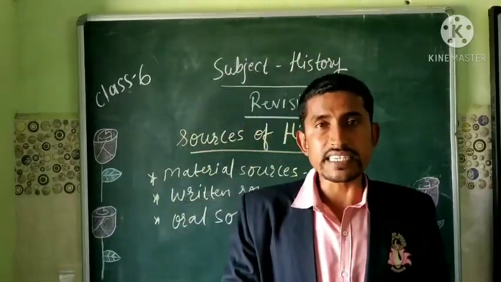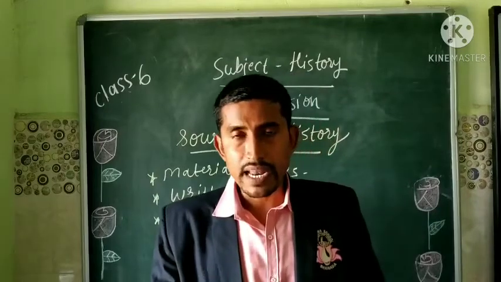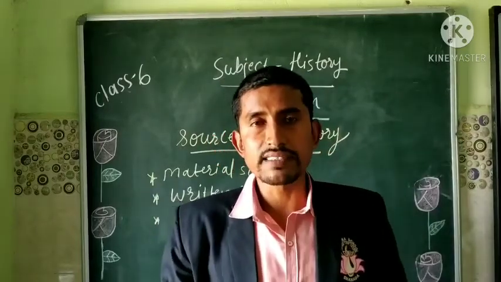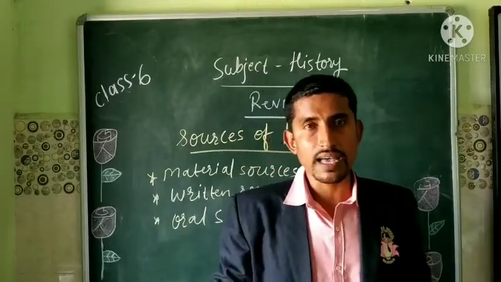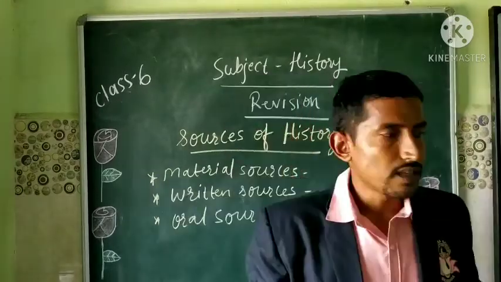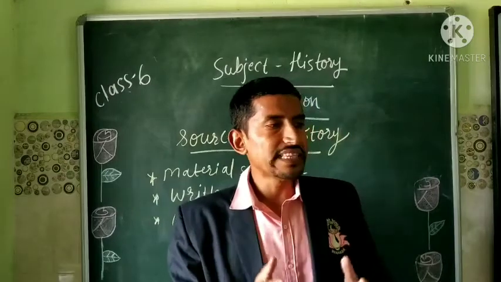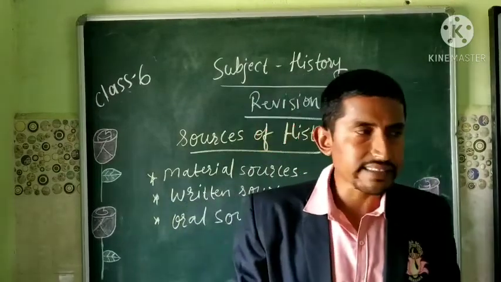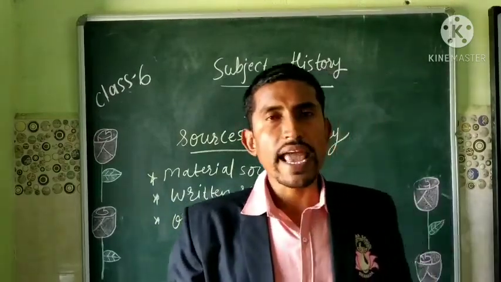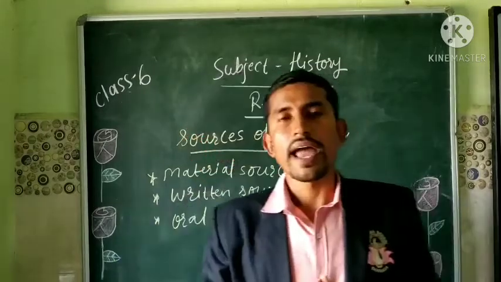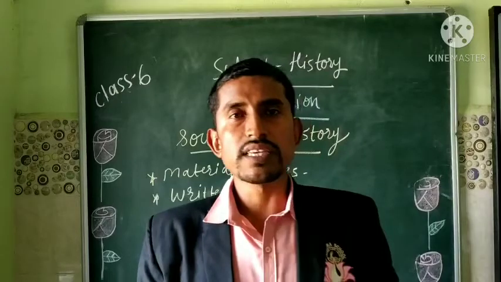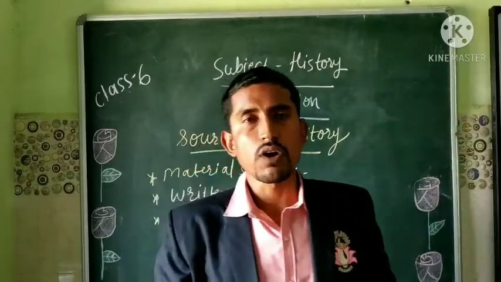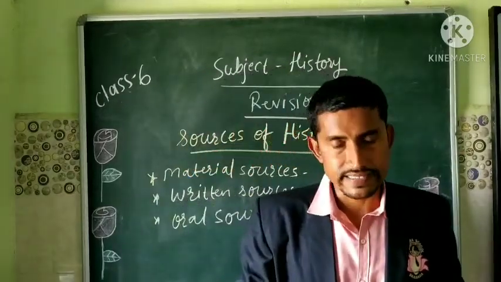Vedic literature includes Brahmanas, Upanishads, the epics like Ramayana and Mahabharata, Vedas, the Jain and Buddhist literature, plays, stone and pillar inscriptions, and travelogues of foreign travelers. So these are the sources of ancient Indian history.